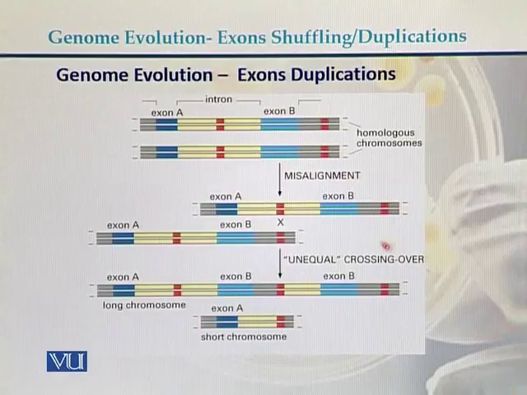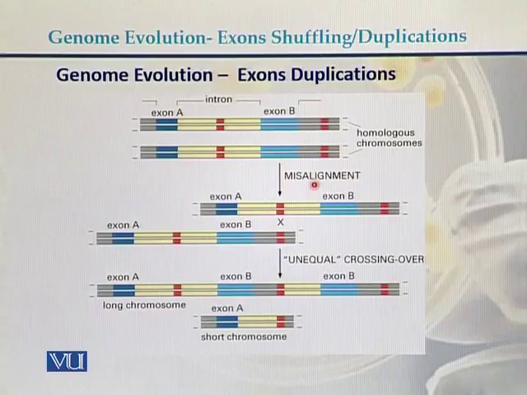In this diagram, we can see the homologous chromosomes, and exon 1 is here, exon A is here, and exon B is here. Both exons are separated by an intron. These are the homologous chromosomes.